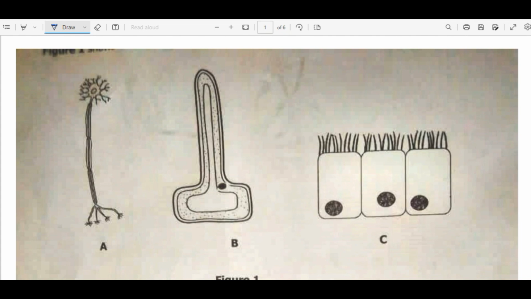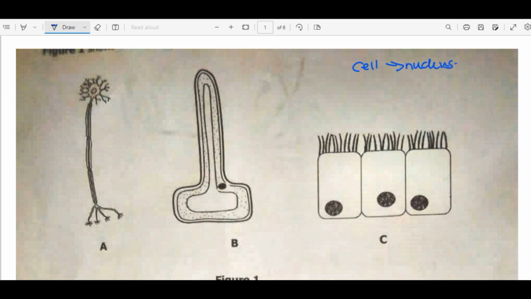Now if we go back to the definition of a cell, the cell can be defined as just the basic unit of life. So the life of a living organism is centered on a cell. And if you look at the structure of every cell, as long as it is considered to be a cell, inside the cell we are going to have the nucleus.